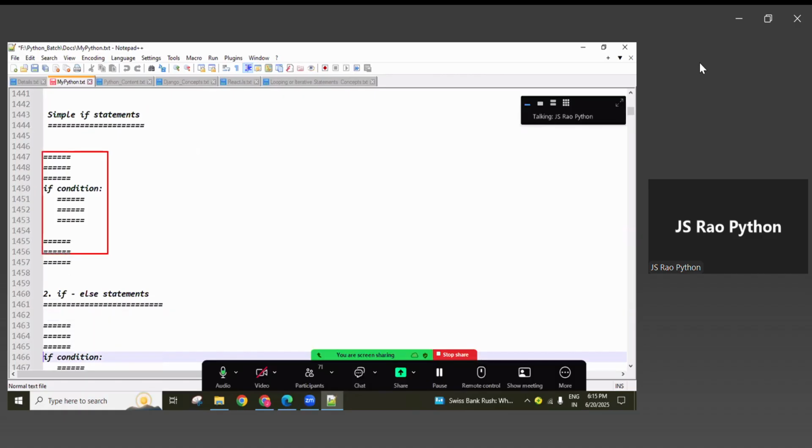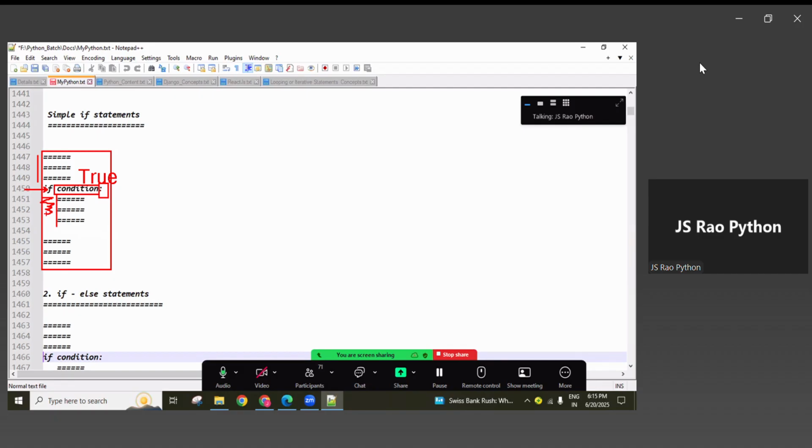So this is a program. In general programming, top to bottom, line by line, it tries to execute. So when coming to here, after executing these three lines, here we are writing one condition. If this condition returns true, meaning after executing this condition, either a true or false value comes. If it returns true, then it goes inside the if block and executes this block of statements. The if block is nothing but a group of statements, and using the colon symbol and indentation we are representing it. So by default, how many spaces are occupied by Python?